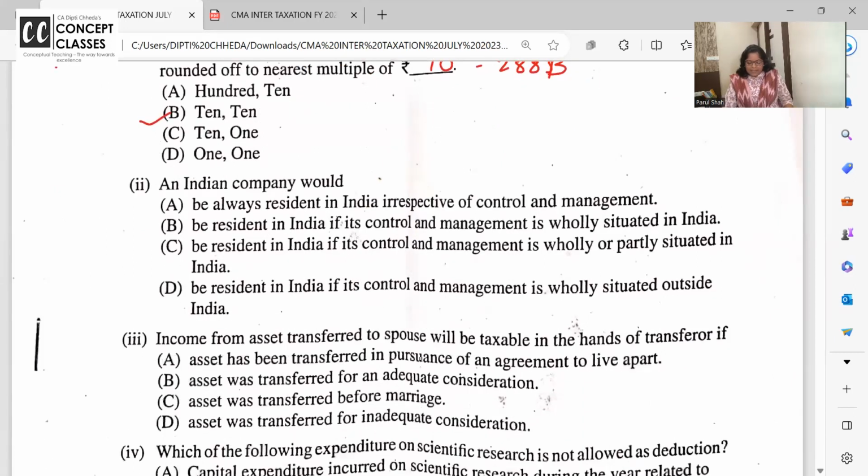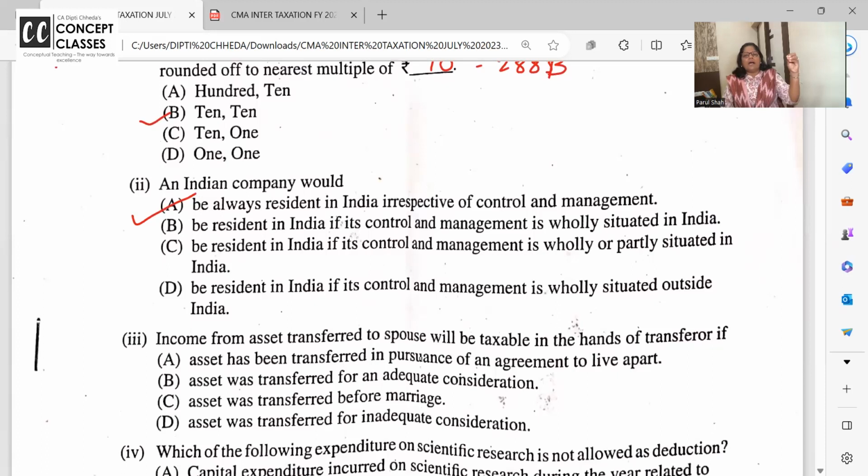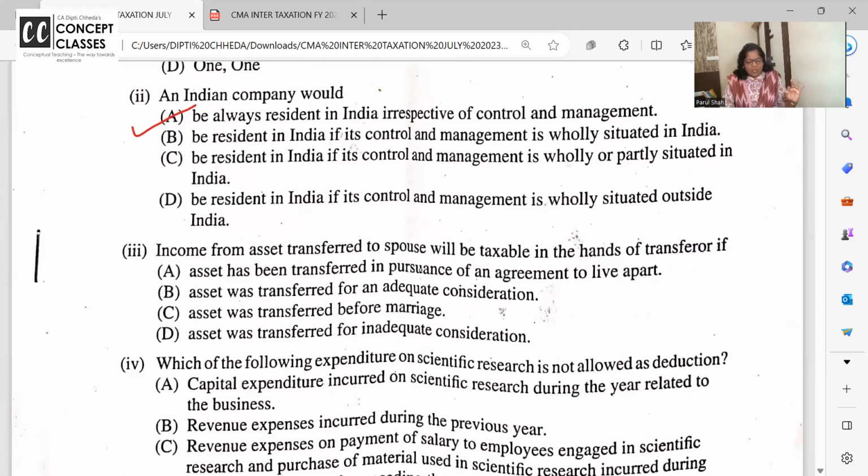Done? Next. An Indian company would be always resident irrespective of control and management. Resident if control and management is in India, partially and all, then the answer is the first one. Indian company, because it is registered under Companies Act 2013, is always resident in India. For a foreign company, we check POEM, place of effective management and all that, right? So an Indian company is always resident.